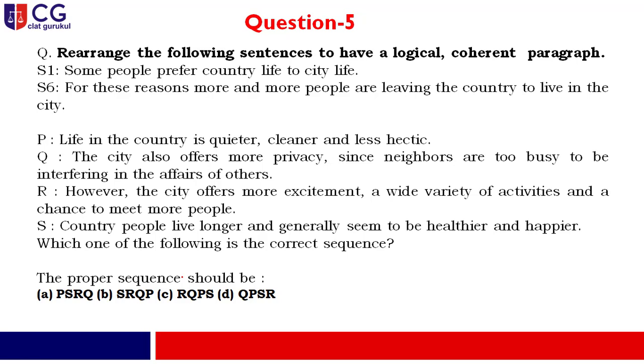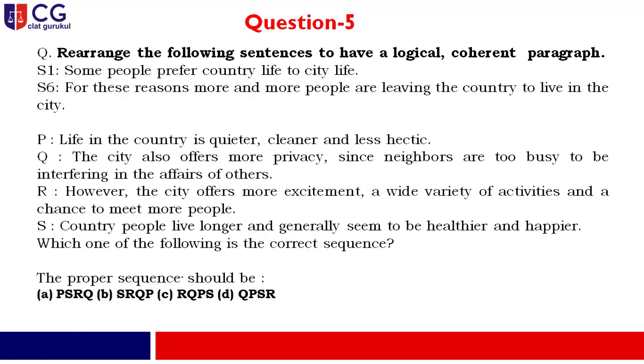Now, on the other hand, from the other perspective, if we talk about the city, option Q is there and option R is also there. Now, however, cannot be the next sentence. Why? Because before that, there must have been a fact, and in that particular connection, however, will be there. So, let us talk about option R. However, the city offers more excitement, a wide variety of activities and a chance to meet more people.